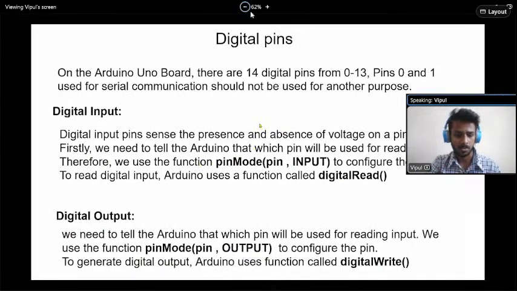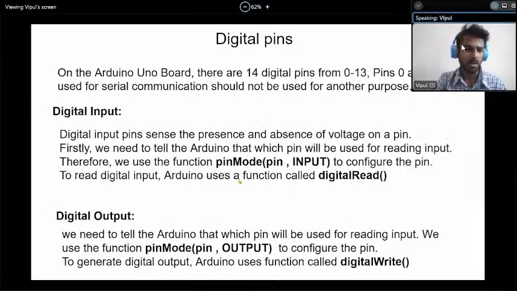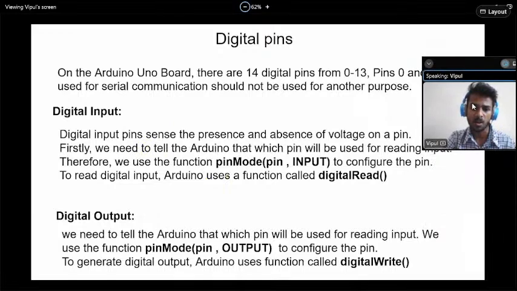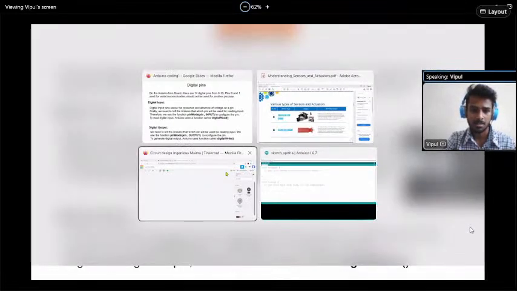So what are the digital pins? We have already covered that in the last session. What are digital inputs and digital outputs? Okay, so let's see.